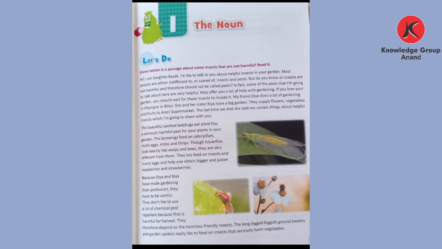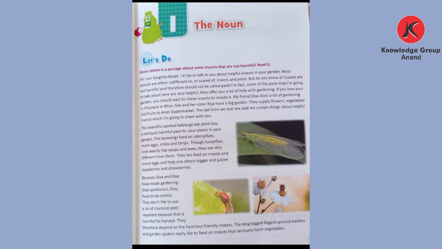She and her sister Riya have a big garden. Sister, with a small s, is a common noun. Riya, with a capital R, is a proper noun. The word garden is repeated again, so it is a common noun. They supply flowers, vegetables and fruits to Arani supermarket.